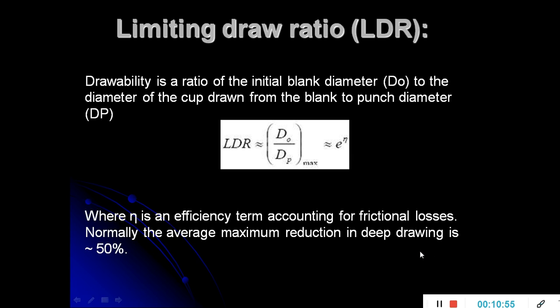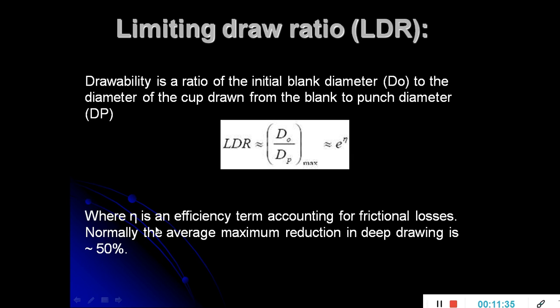So drawing ratio we can define as the ratio of blank diameter to the cup diameter which is going to be drawn from the sheet metal. LDR, limiting drawing ratio, is equal to D0, that is the blank diameter. The material which is going to be formed is known as the blank, and DP is the diameter of the cup which is formed after the drawing operation. So the diameter of the blank to the diameter of the cup formed is nothing but the limiting draw ratio.